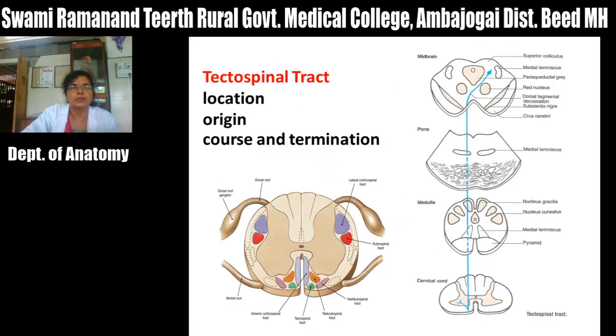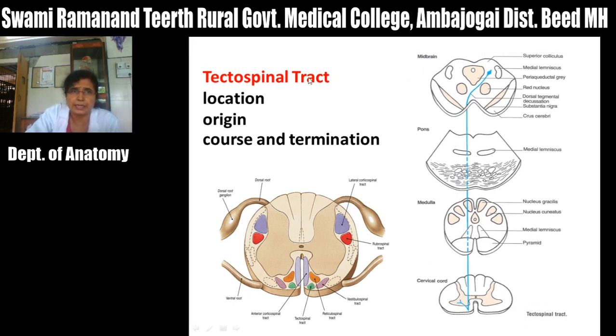Next is the tectospinal tract. Its location is in the anterior funiculus, lateral to the anterior corticospinal tract and medial to the vestibulospinal tract. This tract extends only up to the cervical region. In the remaining parts, that is the thoracic, lumbar and sacral regions, it is absent. It is only present up to the cervical region.